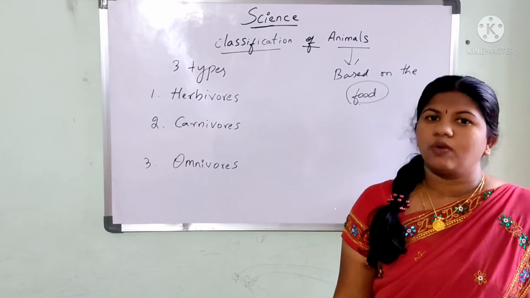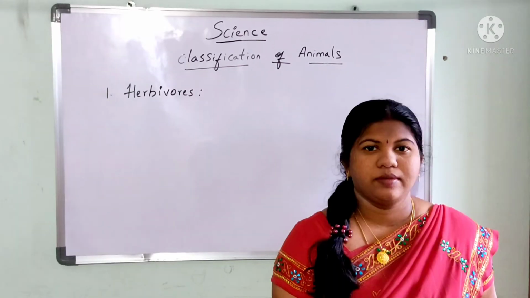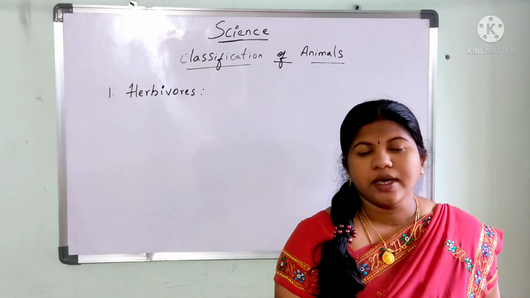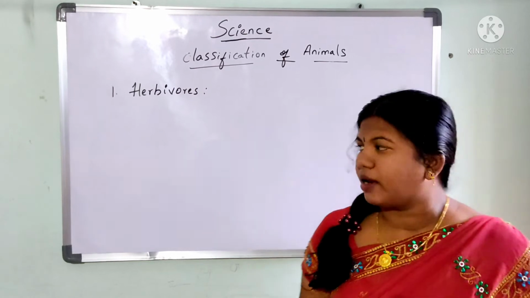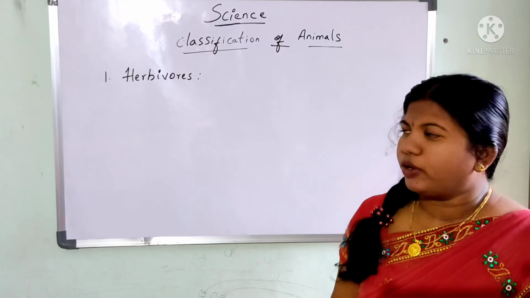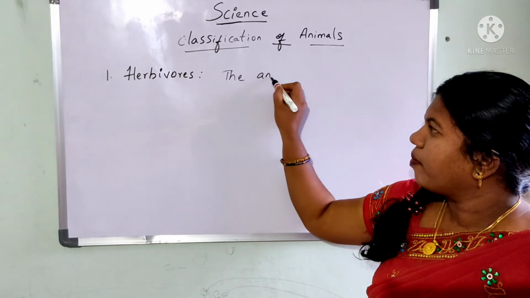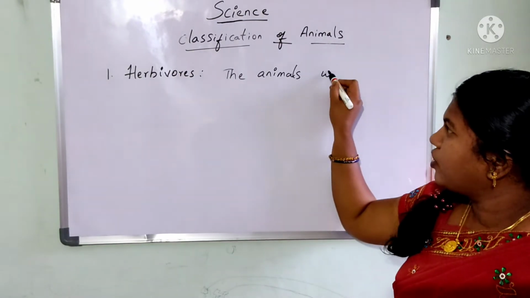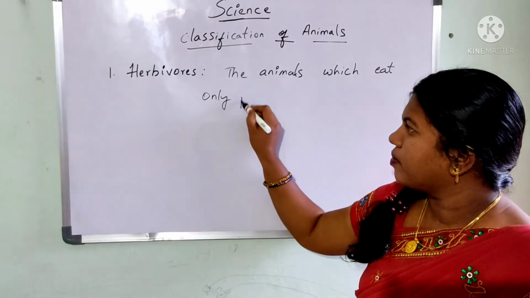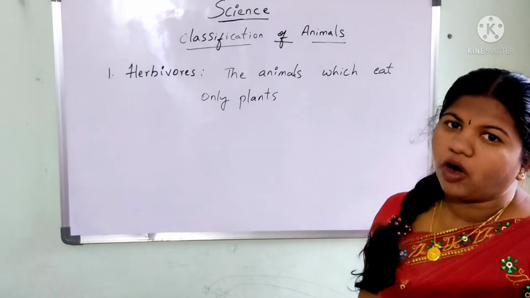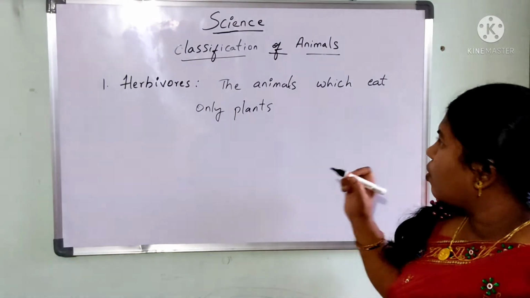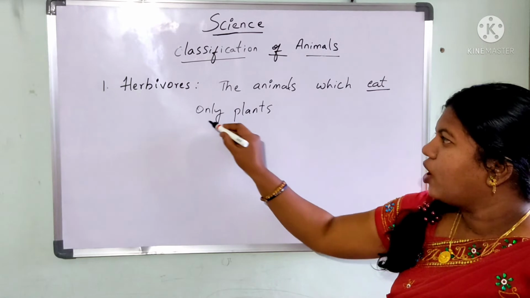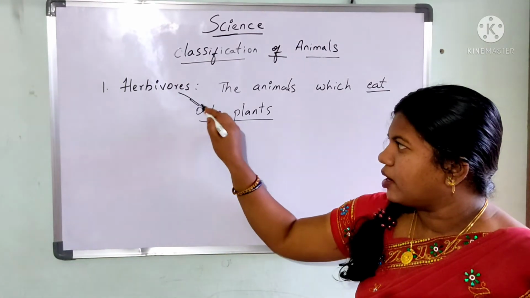Now we are going to see what are herbivores animals. Herbivores animals are nothing but the animals which eat only plants. Here I am going to write the statement for you. The animals which eat only plants are called as herbivorous animals. So here we are mentioning the category of food. So what is that they are going to eat? They eat only plants. These animals are herbivorous animals.